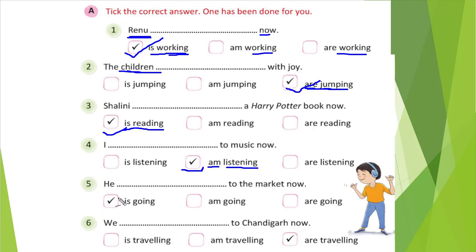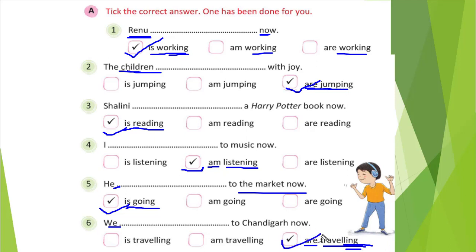You see the fifth one, that he blank space to the market now. So he, whenever he is there, we will use is. Is, then verb with ing, going. So this is the answer, to market now. We, whenever we is there, we will use are. Traveling, verb with ing. You can see verb with ing is written here, ing in the last. To Chandigarh now.